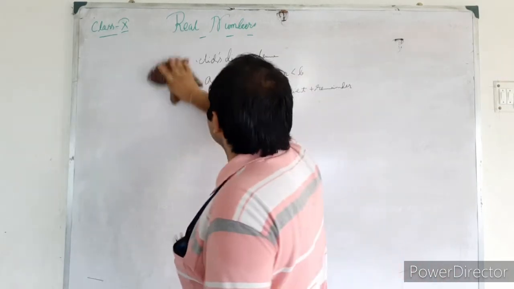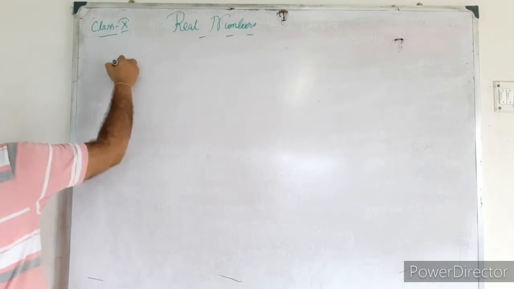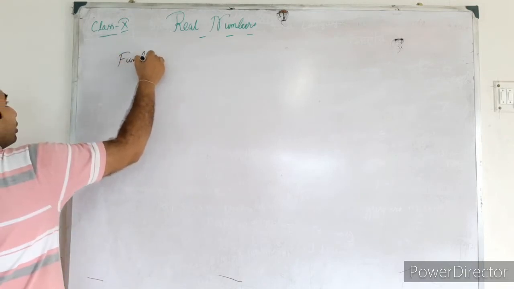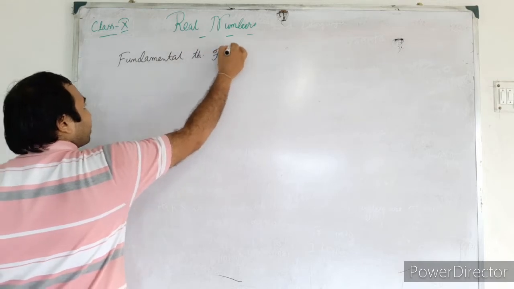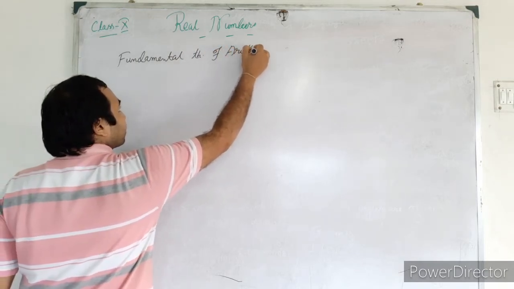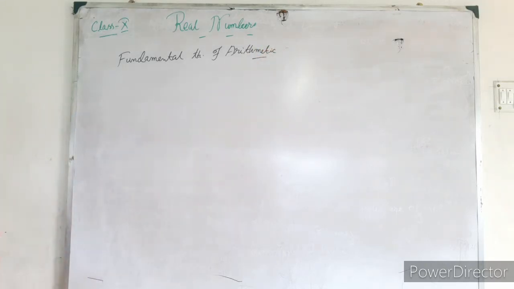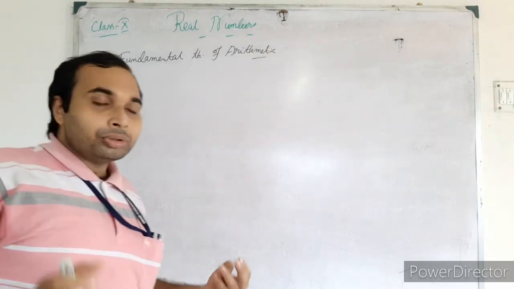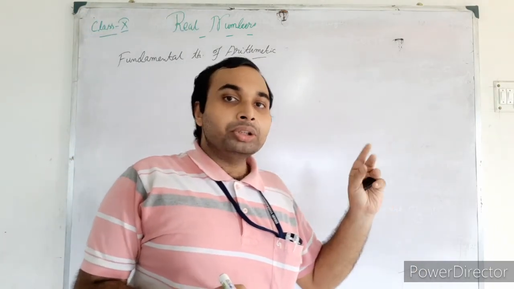The next part is the fundamental theorem of arithmetic. You also know this one. At that time you did not know the name, but you know the property.